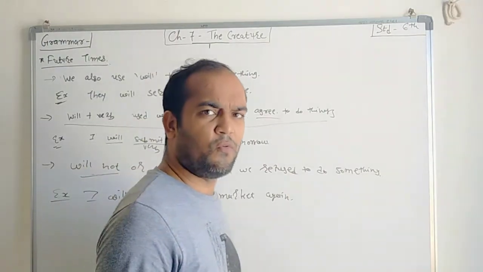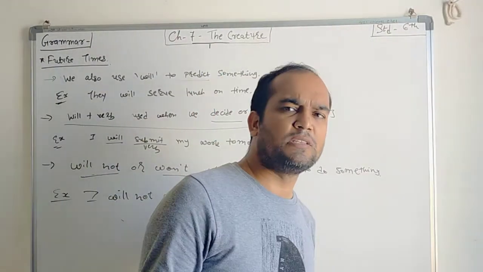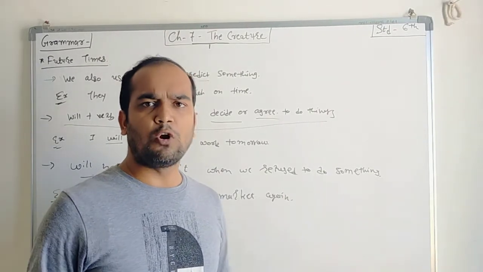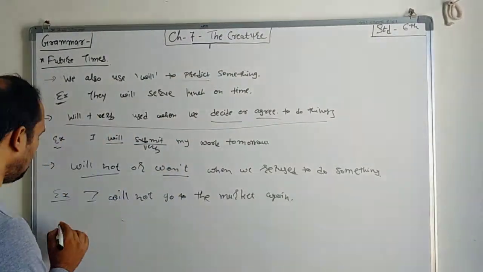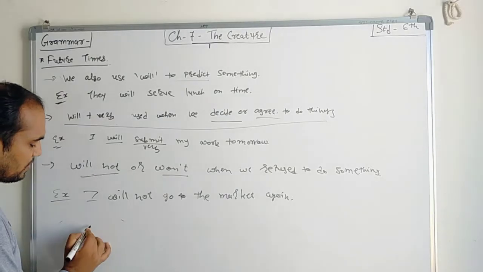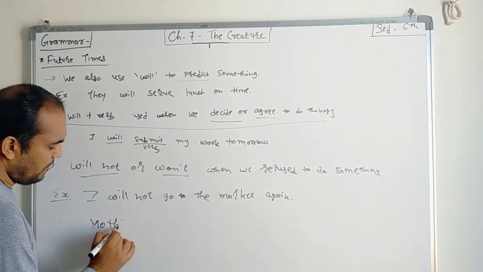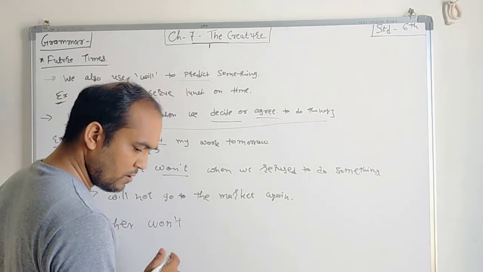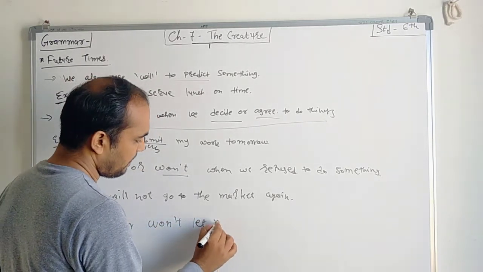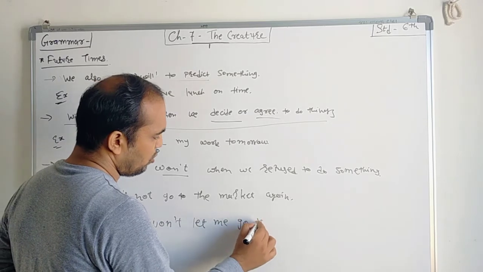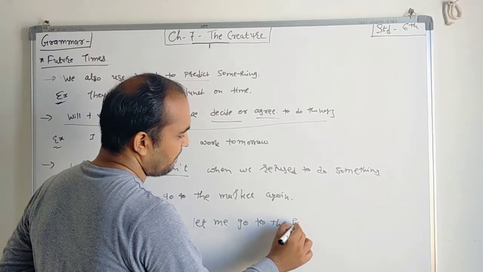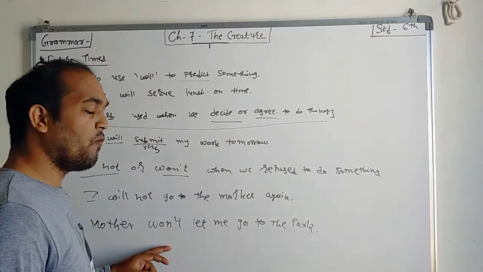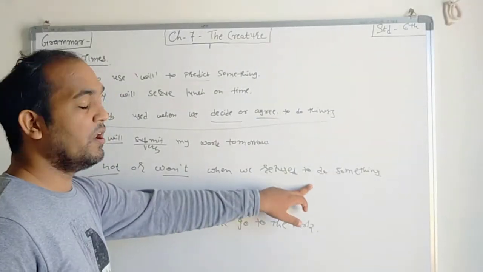If you went to the market once and your mother says that you will go and take this thing, so what will you say? No, I will not go, I will not go again. And another example: mother won't let me go to the park. Say this thing. Both sentences, will not and won't, show refusing something.